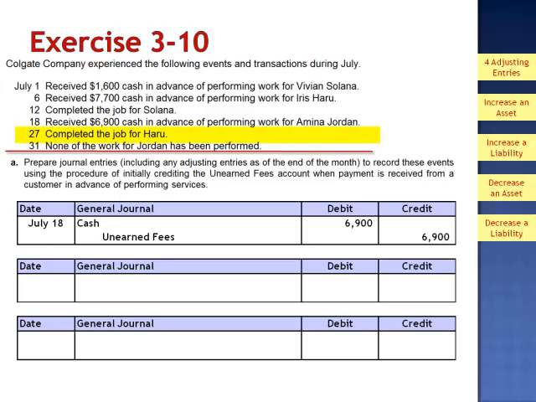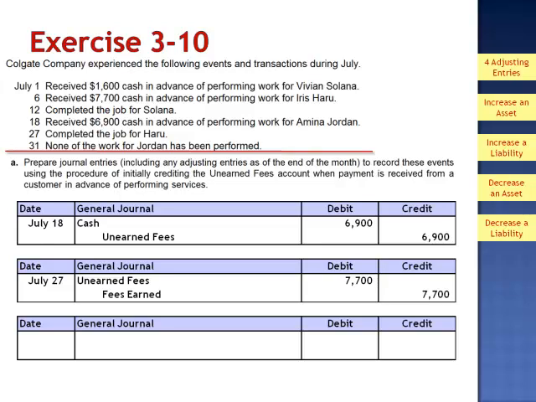And then on the 27th, we complete the job for Haru. Since we've completed the work, we no longer have the $7,700 liability. On the 27th, we debit the liability account unearned fees for the amount recorded back on July 6th, the $7,700, and credit the revenue account fees earned.